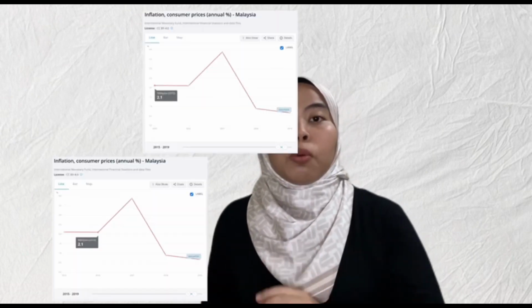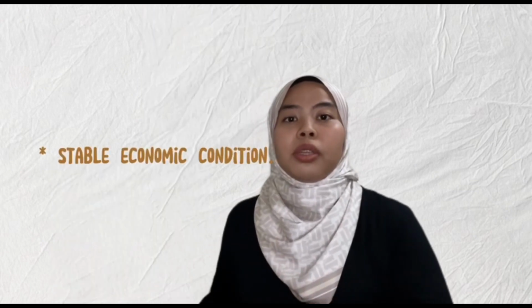In 2015 and 2016, the inflation rate remained the same, which is 2.1%. It is constant because of stable economic conditions. When an economy experiences stable economic conditions with a consistent level of growth, employment, and productivity, it can contribute to a steady inflation rate. If there are no significant shocks or disruptions to the economy, such as sudden changes in oil prices or major policy changes, inflation can remain relatively constant.